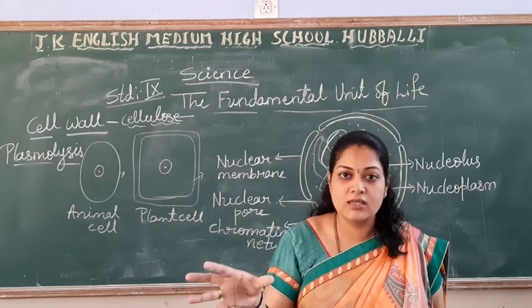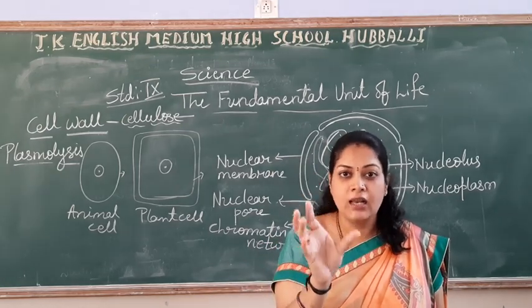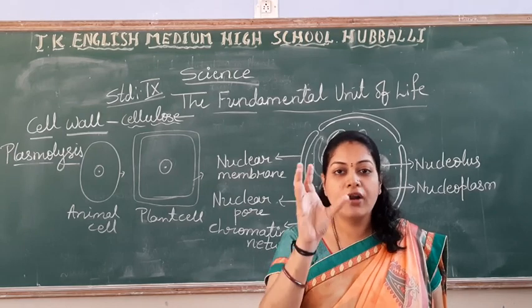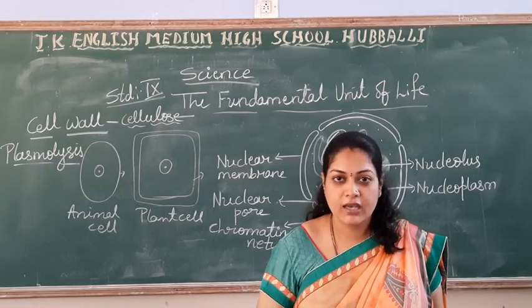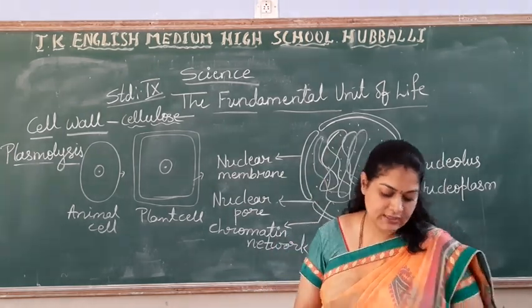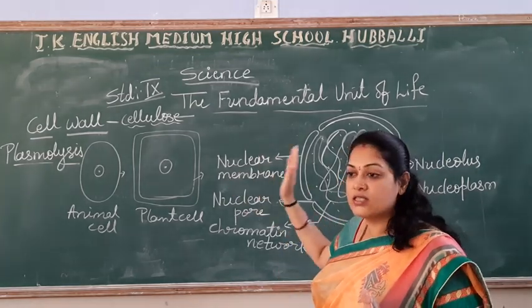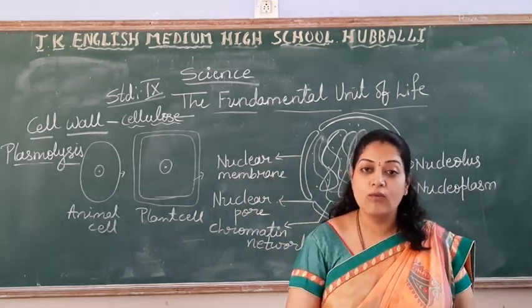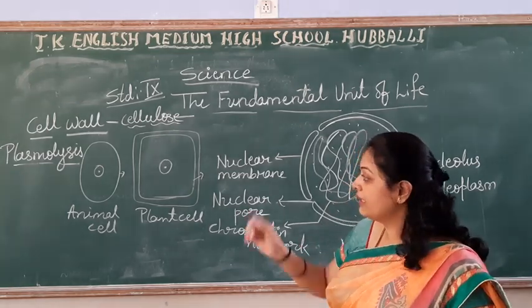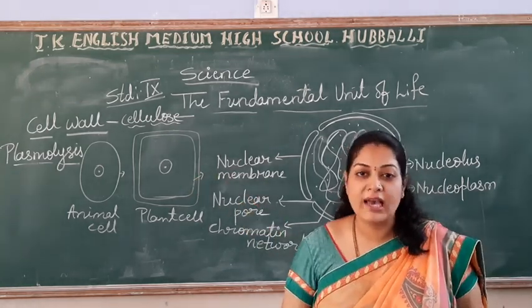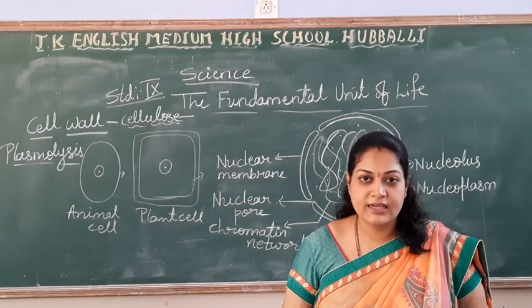When it loses water, the cell shrinks, right? So that process, where water goes out through the plasma membrane as well as out from the cell wall, we are going to call the plasmolysis process, right, students?